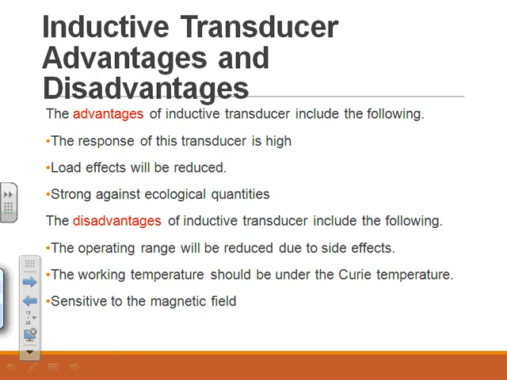Then some advantages and disadvantages of inductive transducers. Advantages: response of this transducer is high, load effect will be reduced, and it is strong against ecological quantities. The disadvantages are that the operating range is reduced due to side effects, the working temperature should be under the Curie temperature, and it is sensitive to magnetic field. These are the advantages and disadvantages of inductive transducers.